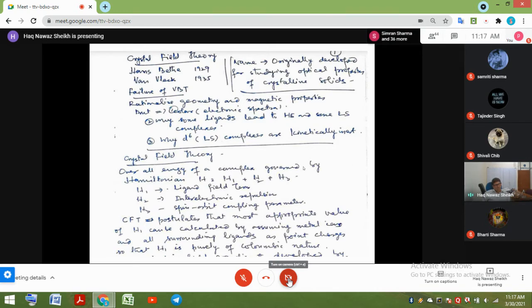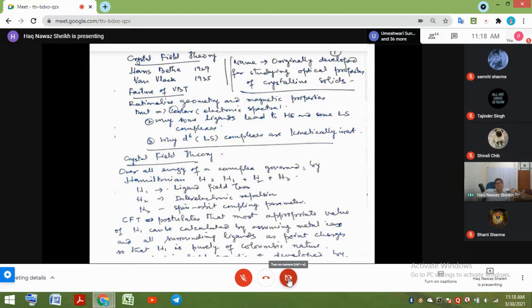So the coordination compound's Hamiltonian is contributed by three things. Number one is the ligand field term. It is the energy term generated by interaction of the metal ion and the ligands. And number two is interelectronic repulsion within the metal ion, which is inherent in any multi-electron atom. The electrons mutually repel each other, and there is the contribution from the exchange energy.